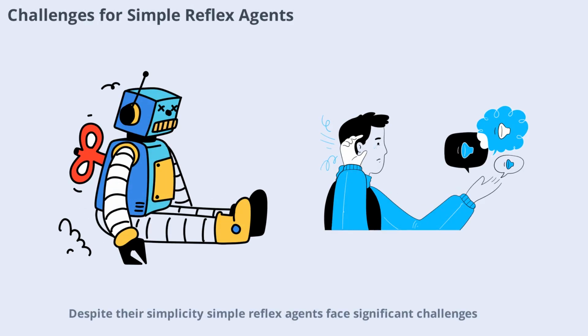Despite their simplicity, simple reflex agents face significant challenges. In partially observable environments, they can't access all the information needed to make the best decisions. This often leads to repetitive or ineffective actions. Additionally, they can't handle tasks that require memory or learning, making them unsuitable for complex or changing environments.